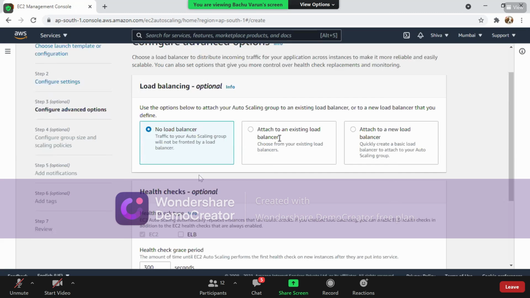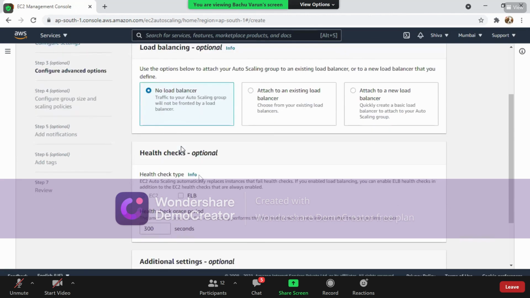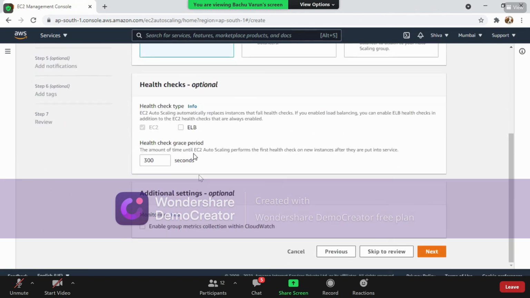So we entered into the next option, and if you have a load balancer, you can attach a load balancer. If you don't have a load balancer, no problem. Let us select no load balancer. Okay, but we are going to change some settings like health check period. This is 300 seconds, which means 5 minutes. So we are going to reduce it to 1 minute.